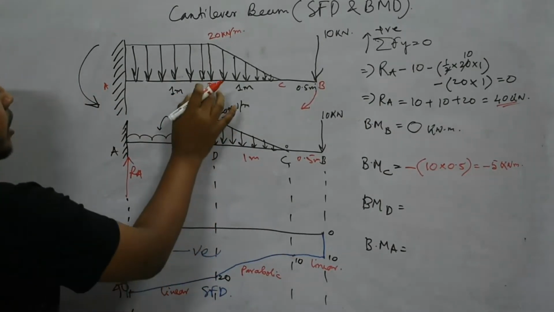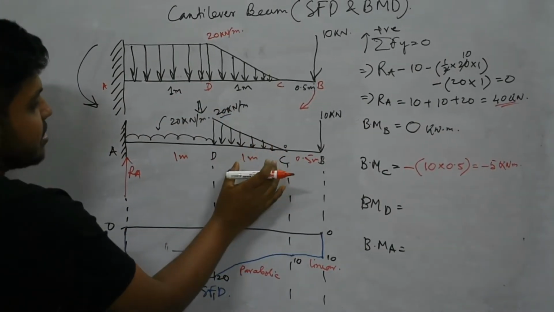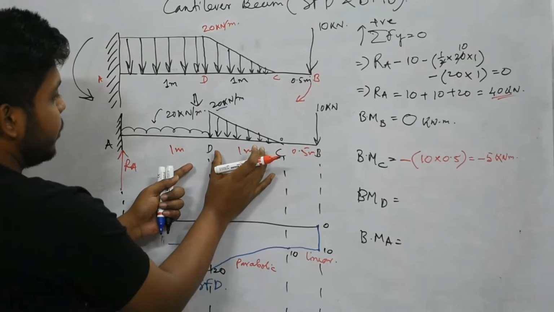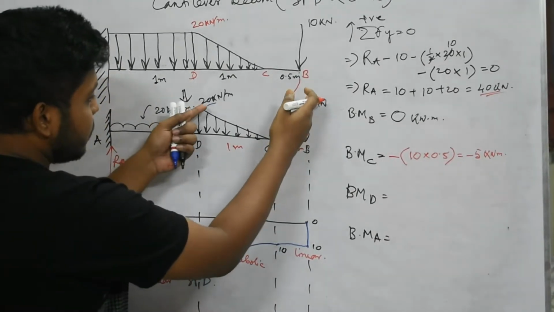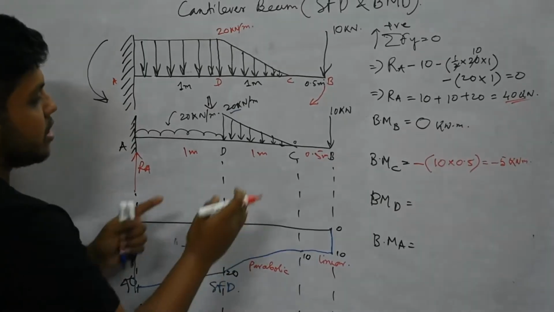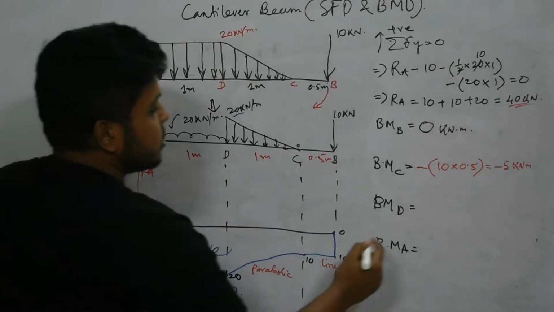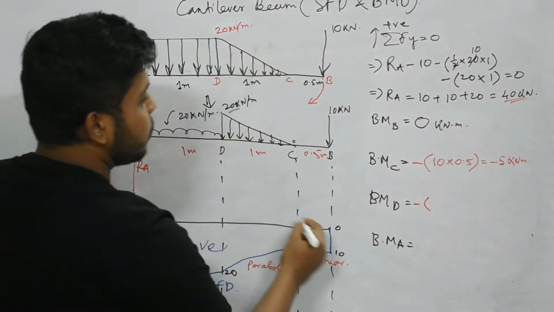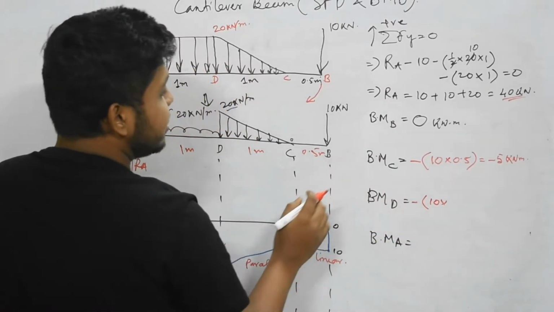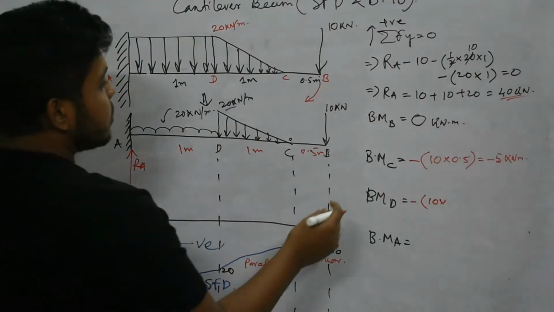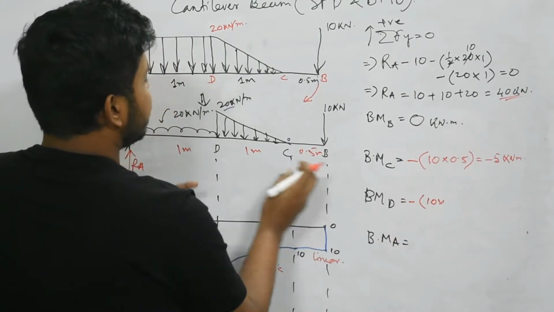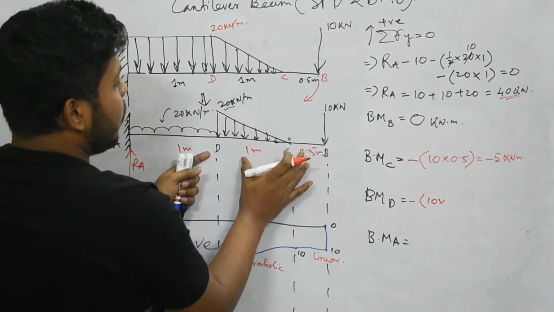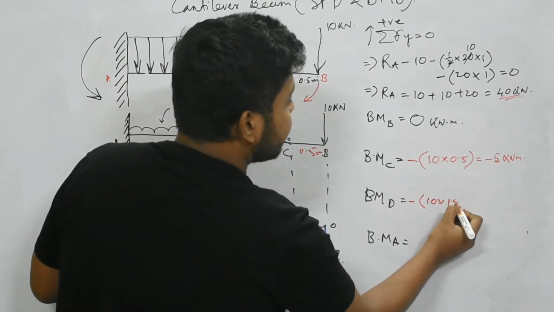Now at D, on the right side of D there is a point load and UVL. So we have to consider this 10 kilonewton and this UVL. Both these loads are acting in downward direction and have a tendency to rotate in clockwise direction. That means first we will consider 10, that is minus, as this is rotating in clockwise direction, 10 multiplied by distance. So what will be the distance? We are considering BM at D, so we have to consider point D to find the distance. So 10 kilonewton has a distance from D of 1 plus 0.5, that is 1.5 meter.